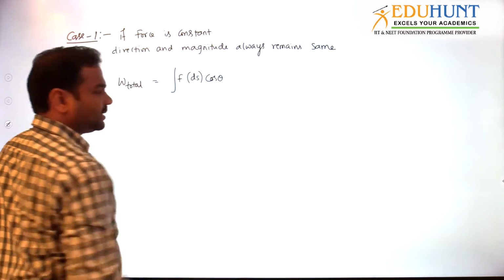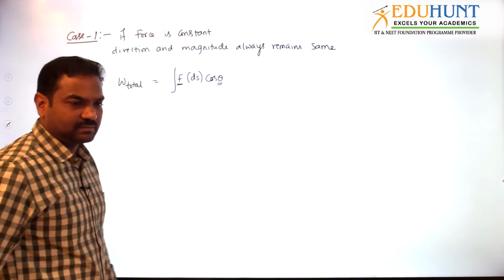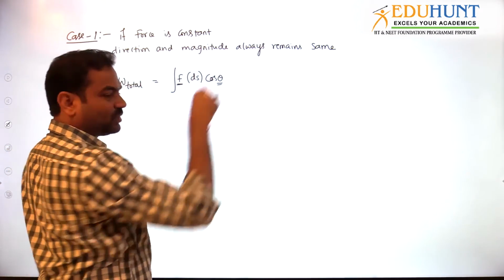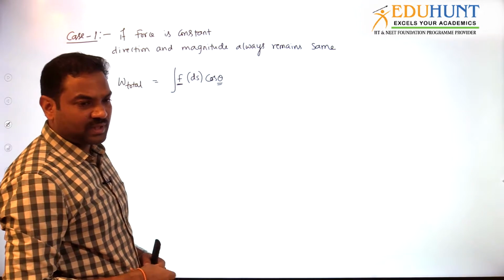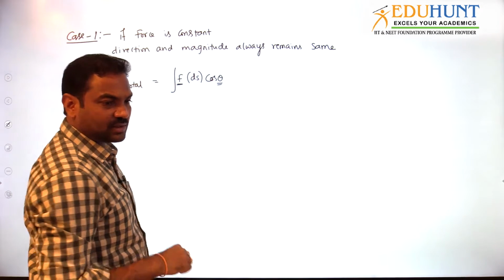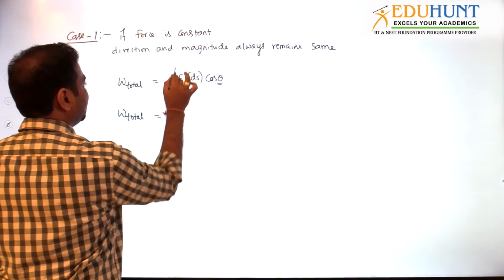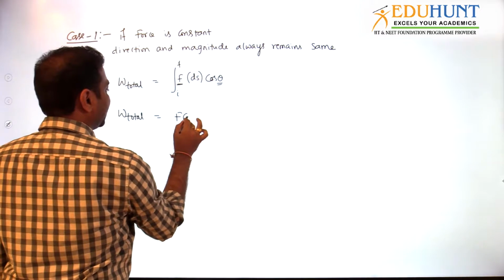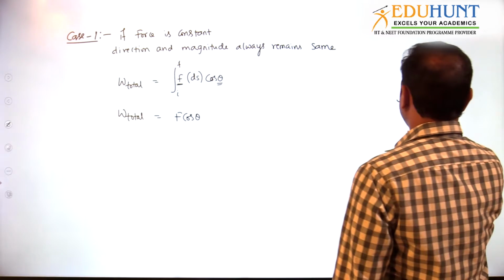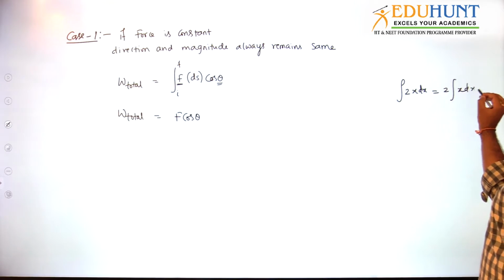Am I right? As force is constant, the force magnitude and direction is given by angle. F is magnitude, theta will give you direction. Both are constant, same. Both do not change. F not changing, theta is not changing. That means cos theta also not changing. Then total work done I can write down, initial to final, F cos theta I can take out of integration. If you know integration, suppose integral 2x dx is there, then you can take 2 out of integration. Why? Because 2 is constant.